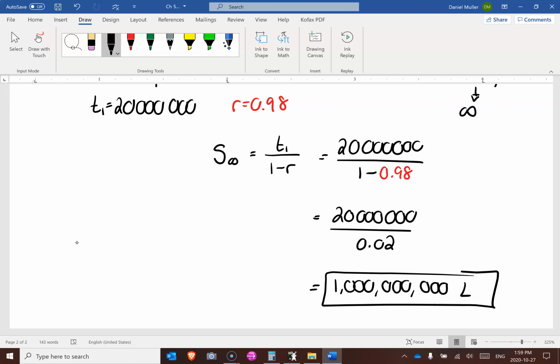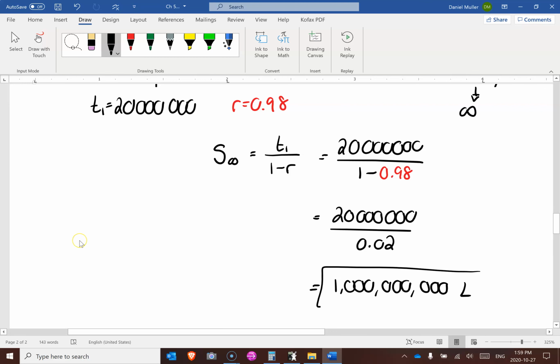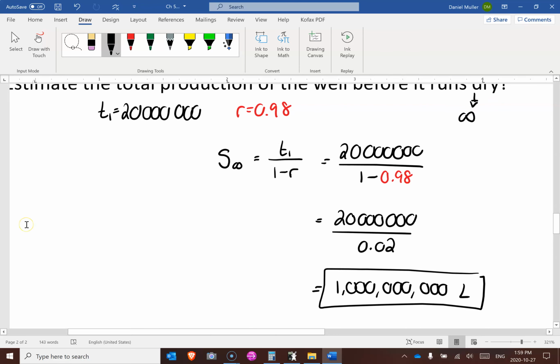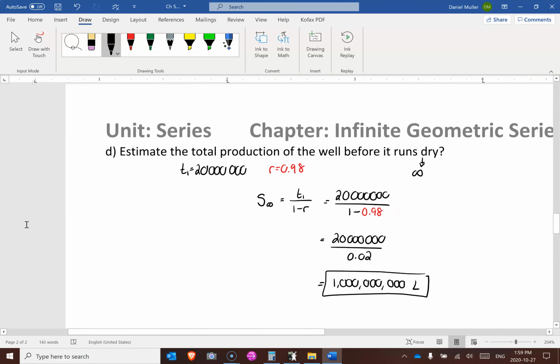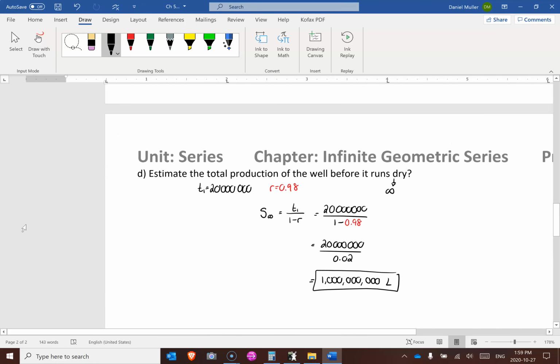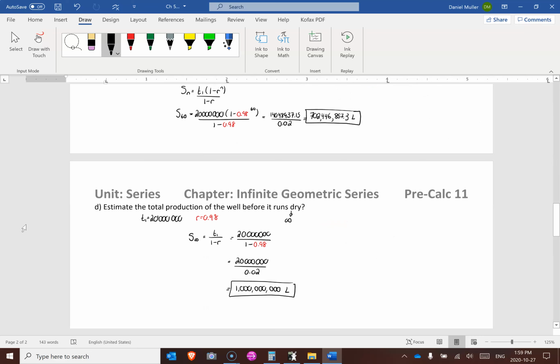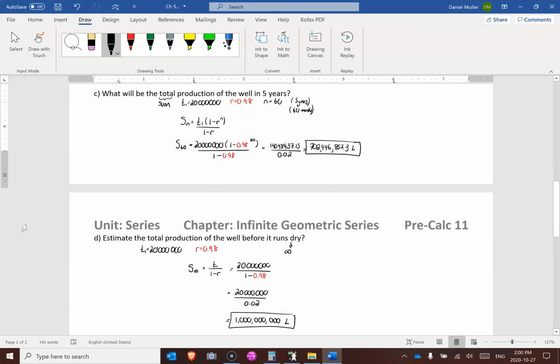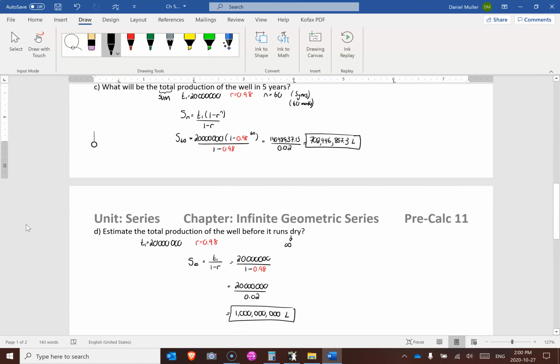A lot of it got used up in the first 5 years, and then the other 300 million gets used up over the rest of the life of the well. So that's an infinity question, the total before the well runs dry. I'll just zoom out for these last two parts for you to copy anything down that you want, but that should be it for this video.